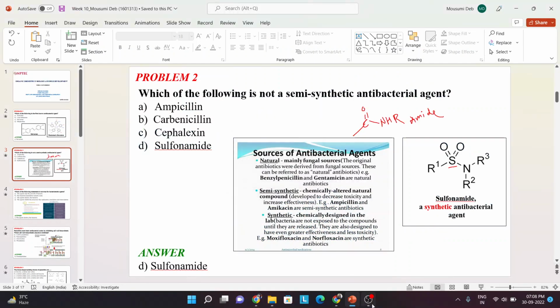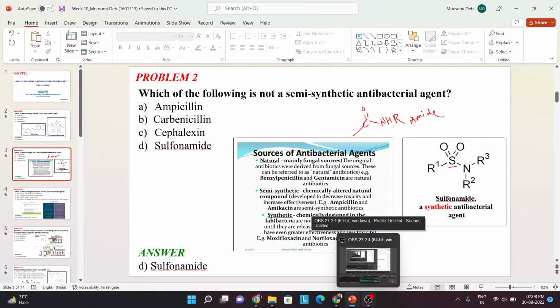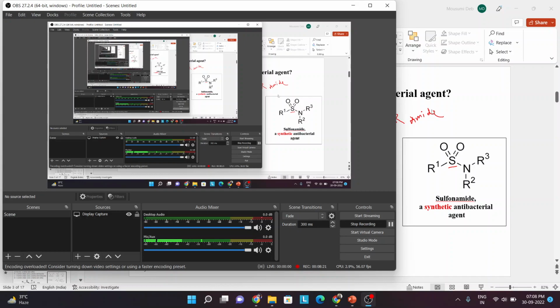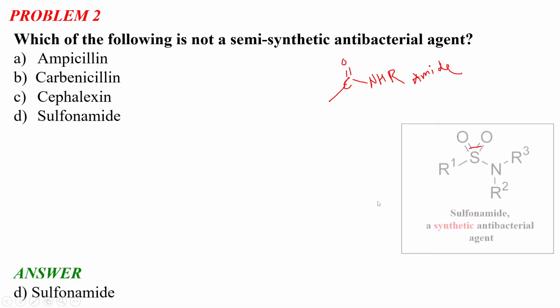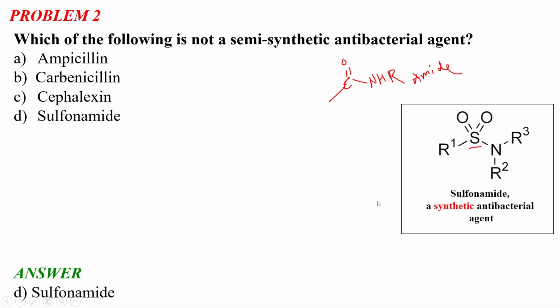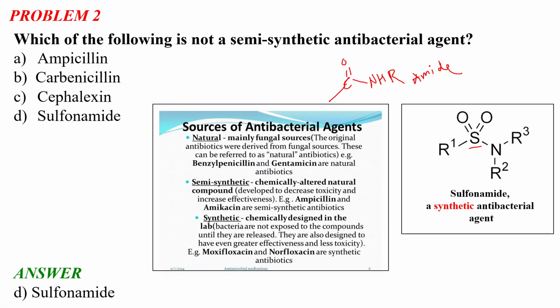There are three types of antibacterial agents: natural antibacterial, semi-synthetic and synthetic. This is the sulfonamide we have, which is a synthetic antibacterial agent. And I will suggest you remember two to three examples of each class of the antibacterial agents. Okay, so I think it is clear what a synthetic and a semi-synthetic antibacterial agent is. We will then move toward our next problem.